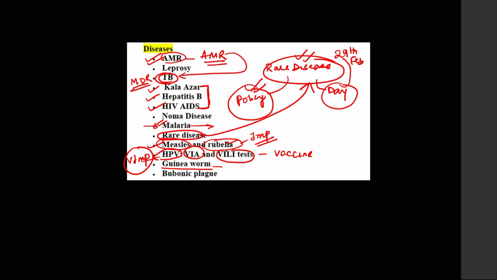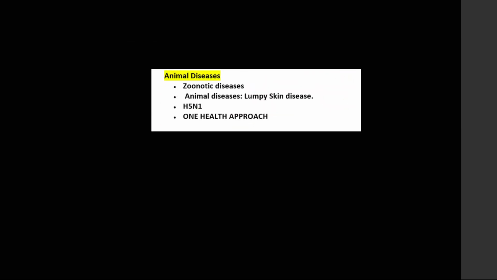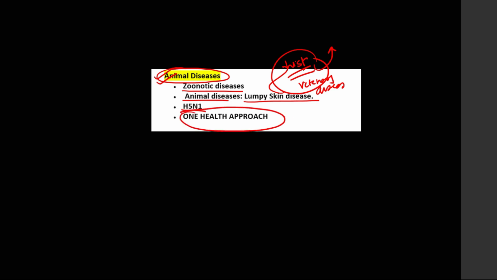This is very important. Next, animal diseases. Guys, last year I was thinking that UPSC question setters will give a question on animal diseases, but unfortunately they did not give a question on animal diseases last year. So this year again, they can ask you zoonotic diseases, then animal diseases like lumpy skin disease and other animal diseases, veterinary diseases. There's an entire list of diseases on the government website and in our notes also. Go through it. Then guys, H5N1, and this topic, one health approach.